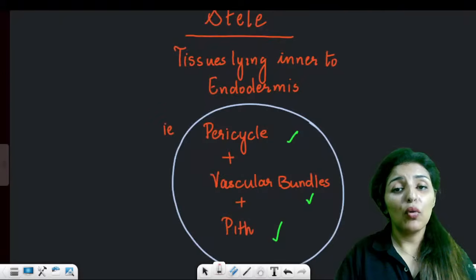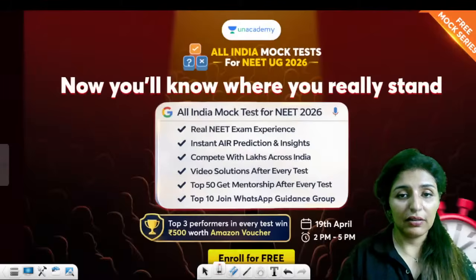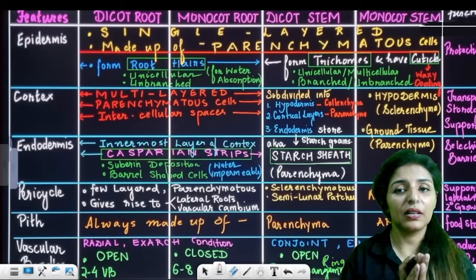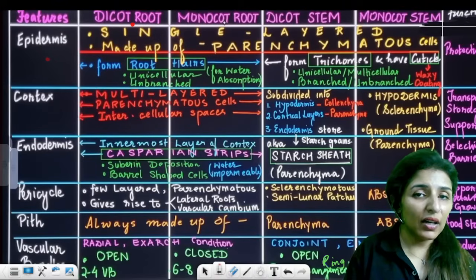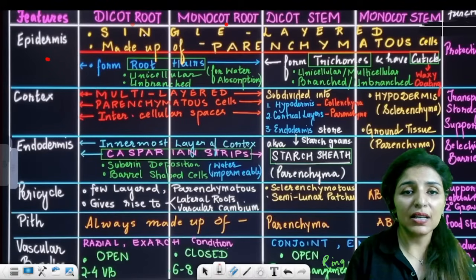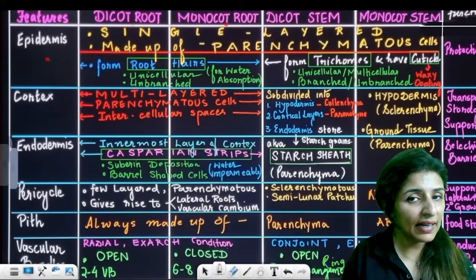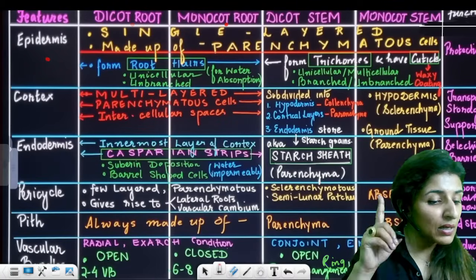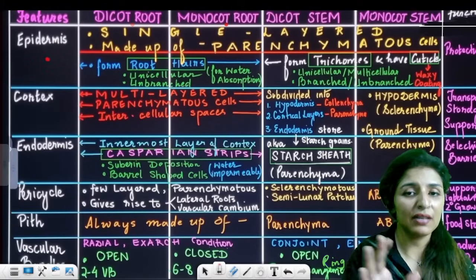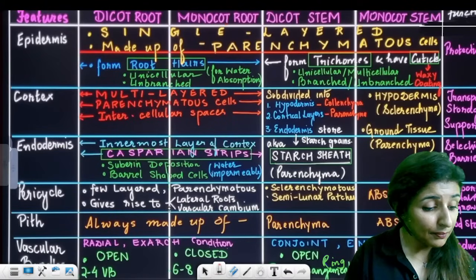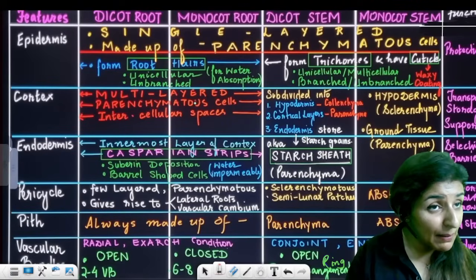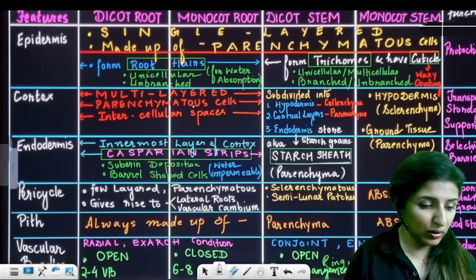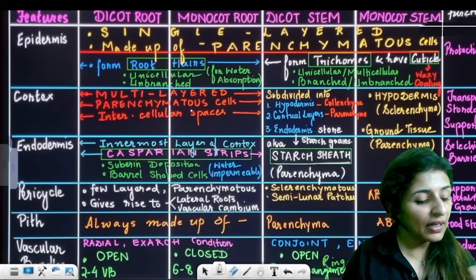All right. So moving on to this one table. This one table will summarize everything for you. See, epidermis in case of dicot and monocot root. First of all, epidermis in all roots and leaves is single layered and always made up of parenchyma. You must take a screenshot for this and you will obviously find it in the notes also. Open means, since cambium is present, it is open to secondary growth. Secondary growth can only happen if there is cambium, right? So open means open to secondary growth.